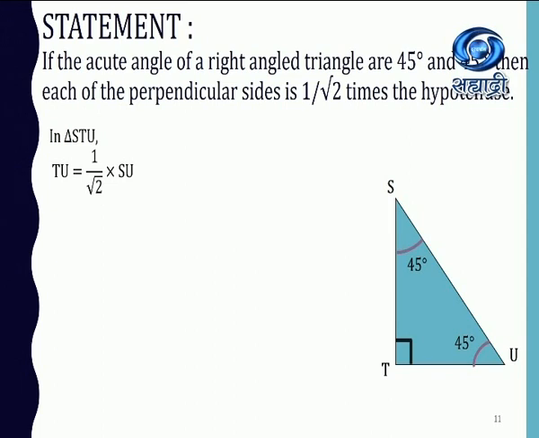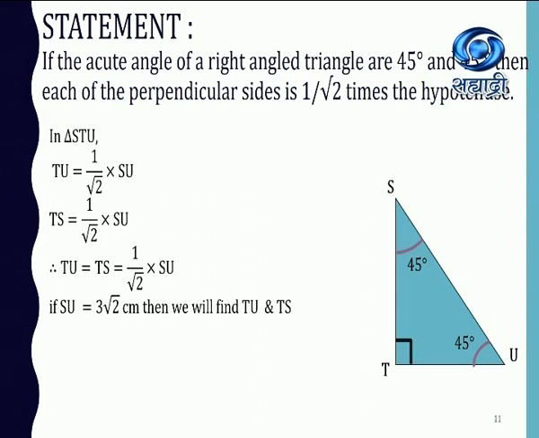So here triangle STU has been shown, where angle T is 90, angle S is 45, angle U is 45. So in this, TU, the side opposite to 45, will be 1 upon root 2 times that of SU. Again TS, the other side which is opposite to 45, will be 1 upon root 2 times that of SU. SU is the hypotenuse. So both the sides, TU is equal to TS, which is 1 upon root 2 times that of SU, the hypotenuse.